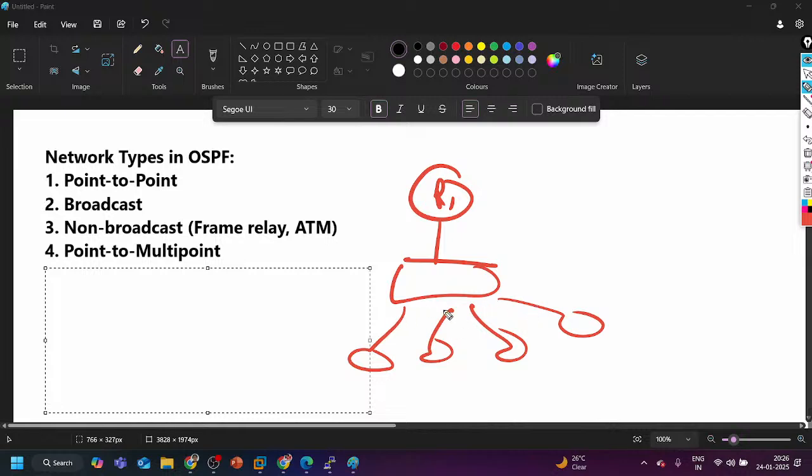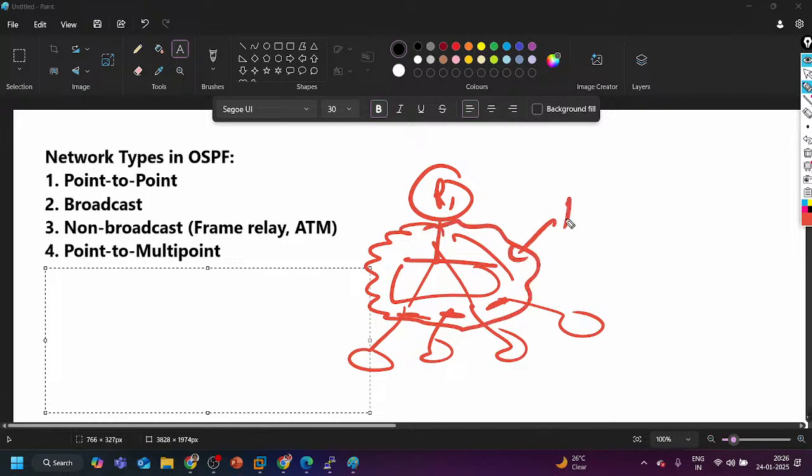We have connectivity here also, here also, here also, like this, a DLCI circuit. But guys, the technology which we are using here to connect all the sites together does not support broadcast.